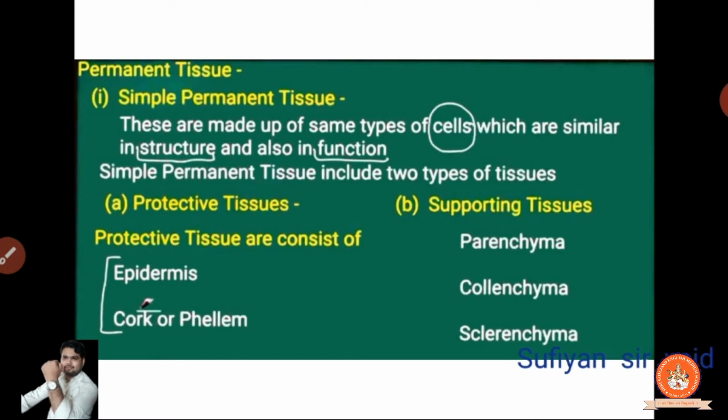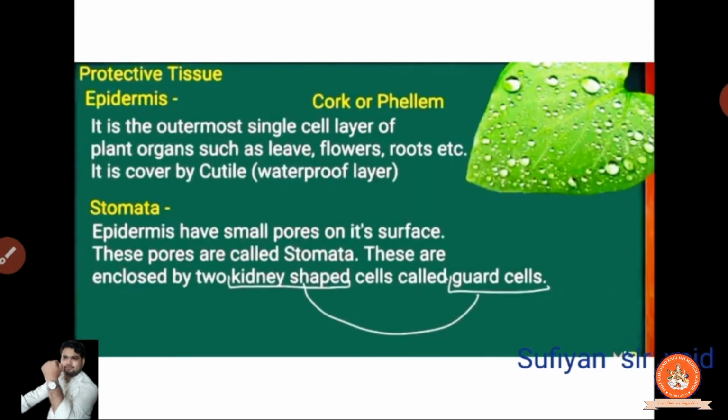Now protective is also divided into two forms, epidermis and cork. And supportive tissue is parenchyma, collenchyma, sclerenchyma. Parenchyma, collenchyma, sclerenchyma. Take the names properly, it is not a joke. Okay, so remember them the easy way. So epidermis, what is that?